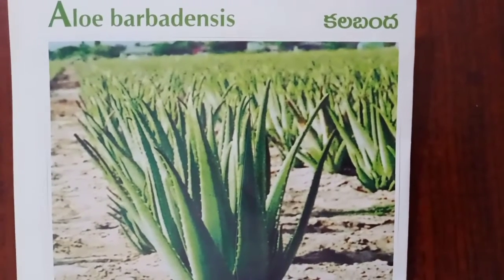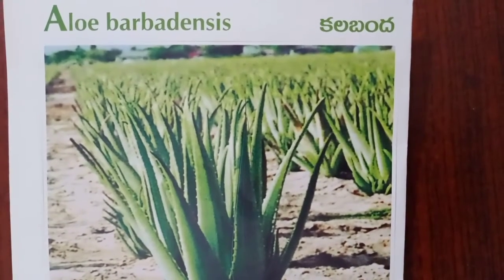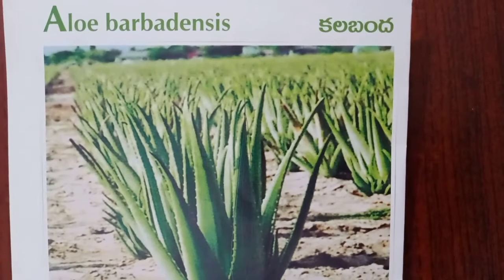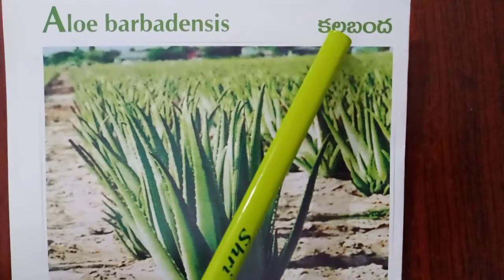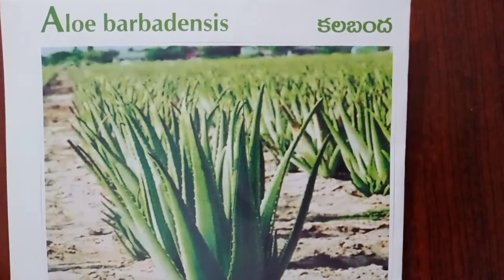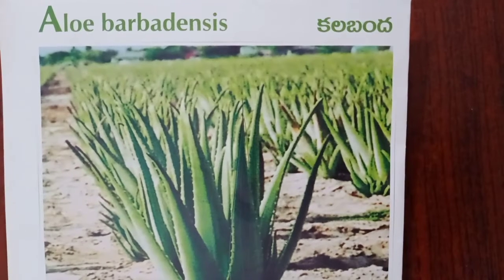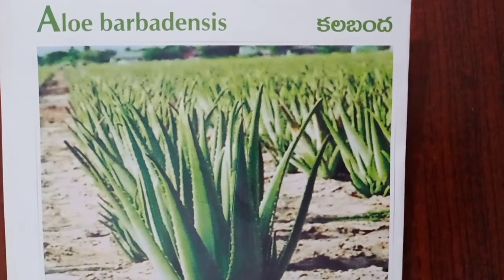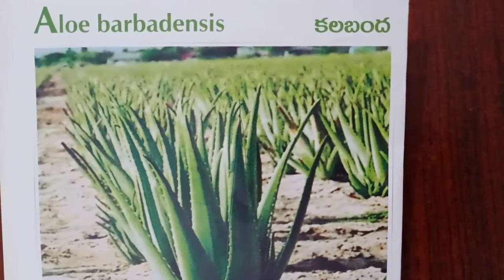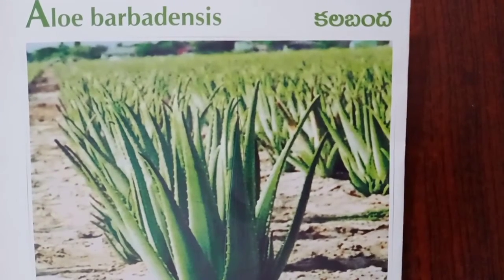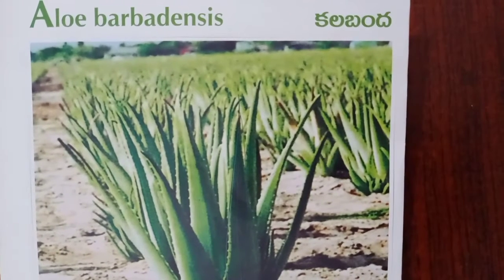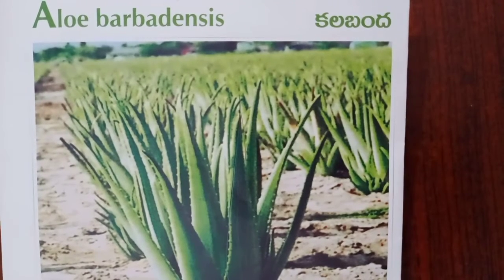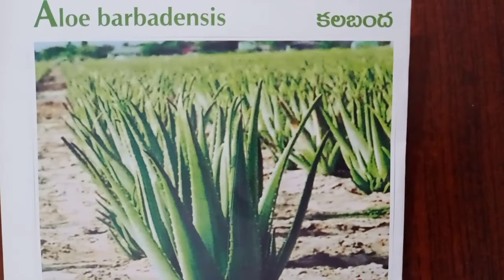Good morning, students. Today we are going to discuss one of the medicinal plants, that is aloe vera. In Telugu, it is called kalabanda. Usually, it grows in desert areas, but it is also grown in front of houses, mainly in the corridor, along with tulasi. So it is considered one of the medicinal plants. That is the reason we mainly grow it in our surroundings.